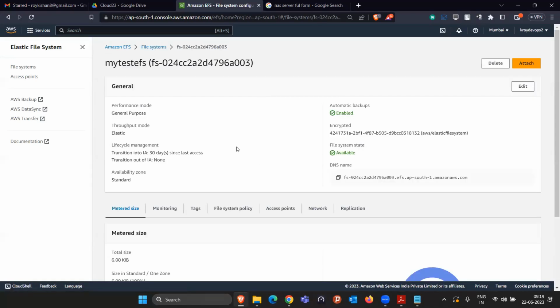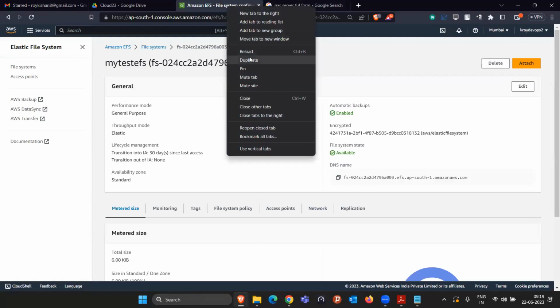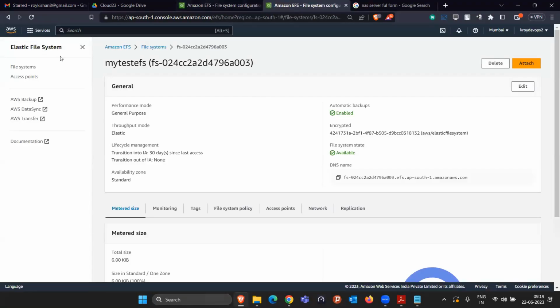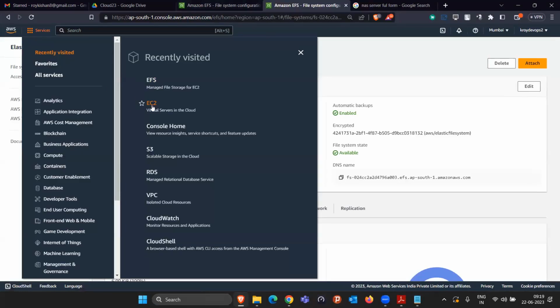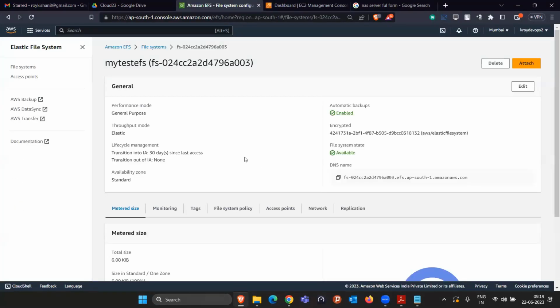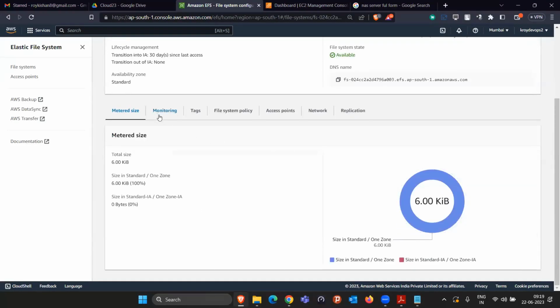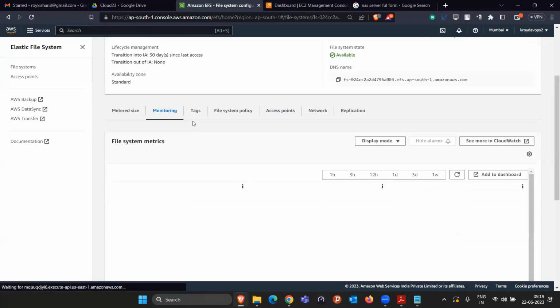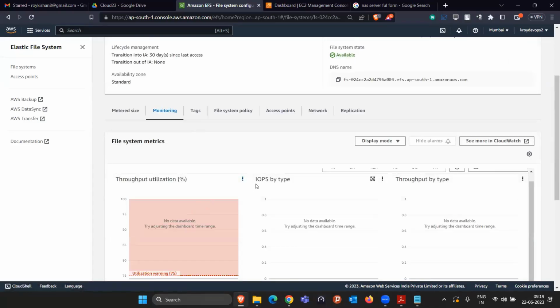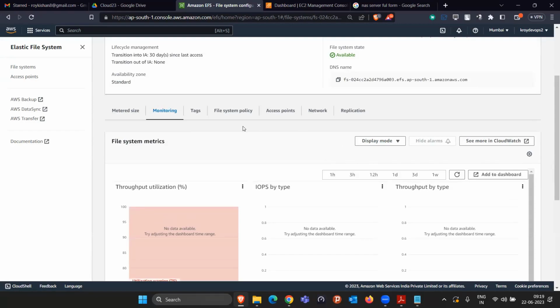You have to go inside this file system, and let me duplicate this page. In this page, I am going to the EC2 instance page. So this is the EFS. They are saying currently your size is 6 KB. Well and good. If I go to the monitoring section, these are basically the monitoring utilization details. Once all the data starts to be stored, it will show here. Basically, this is just monitoring where you can see how much utilization people are using. Then you have to go to the access point setting.